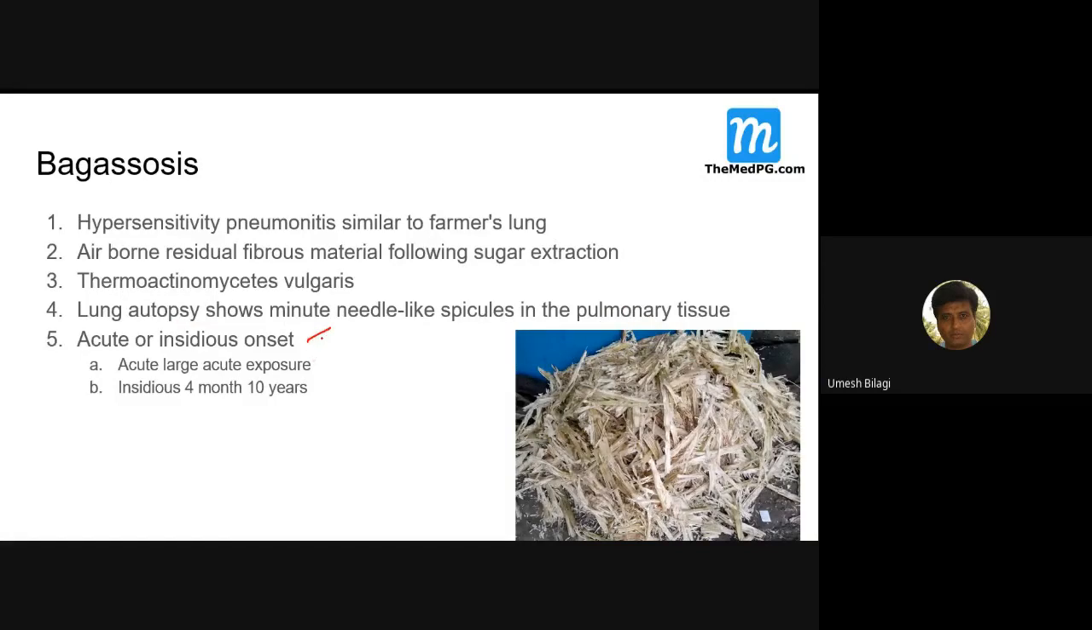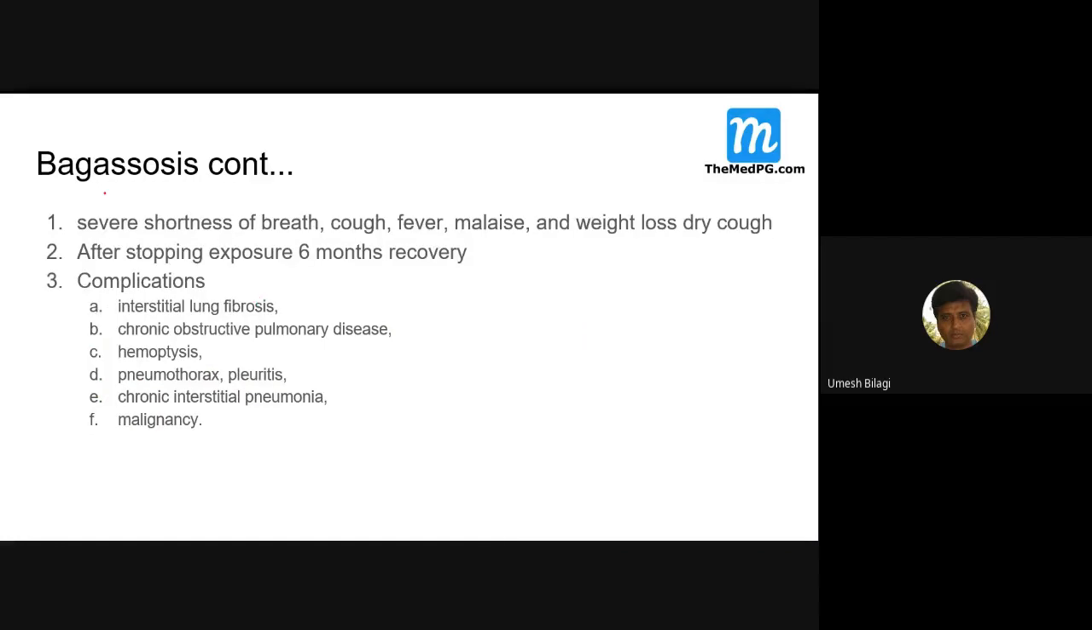Onset can be acute or insidious; both can be there. Acute is due to a large, sudden exposure; subacute is due to slow exposure and can develop over a span of 4 to 10 months. Severe shortness of breath will be there, along with cough, fever, malaise, weight loss, and dry cough. After stopping exposure, there will be recovery within 6 months. Usually the prognosis is good.